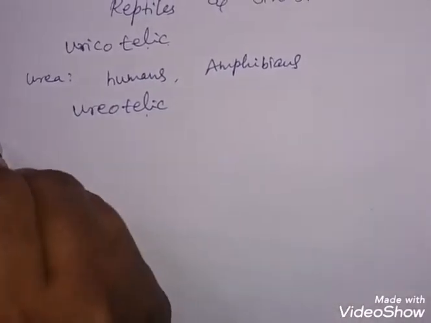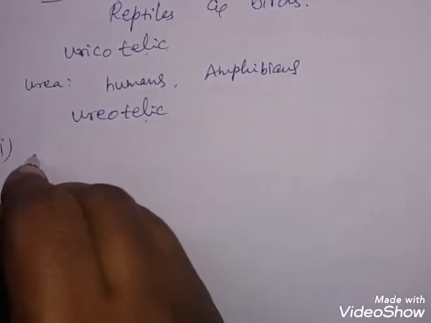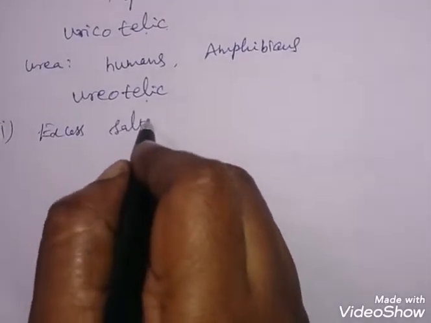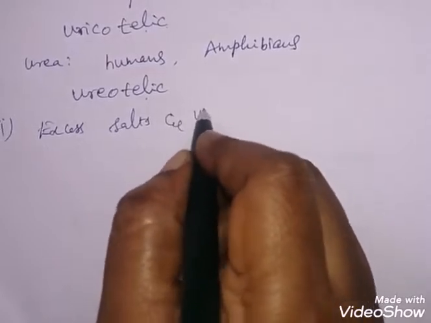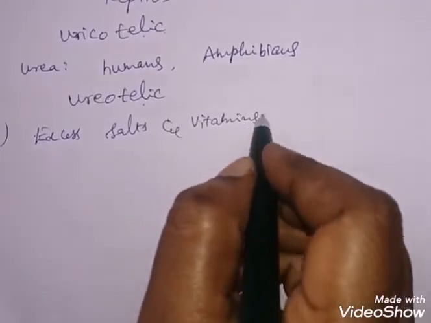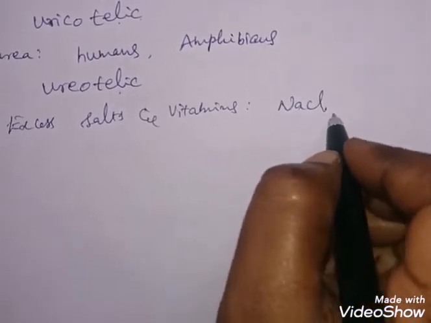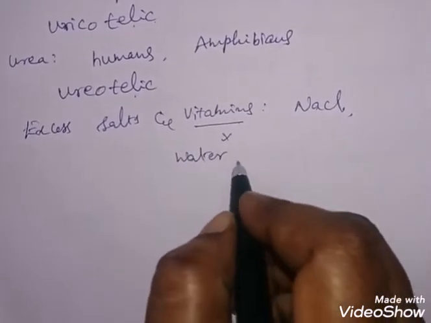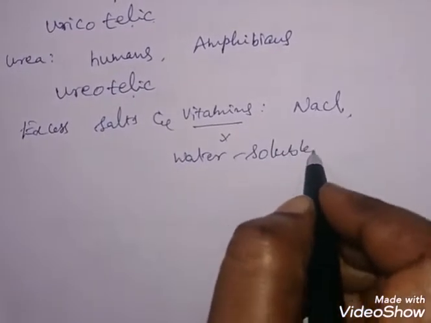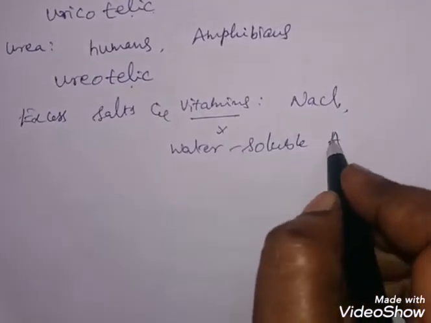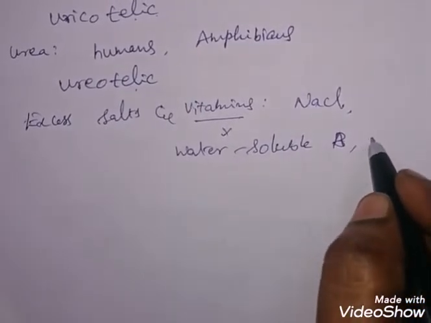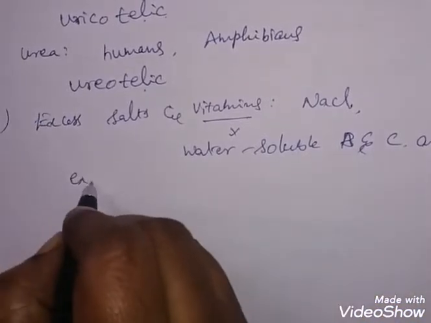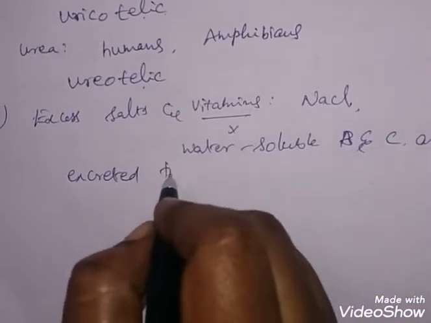Now come to the other waste products, excess salts and also excess vitamins. Excess salts such as sodium chloride and water-soluble vitamins like B and C are excreted through urine.